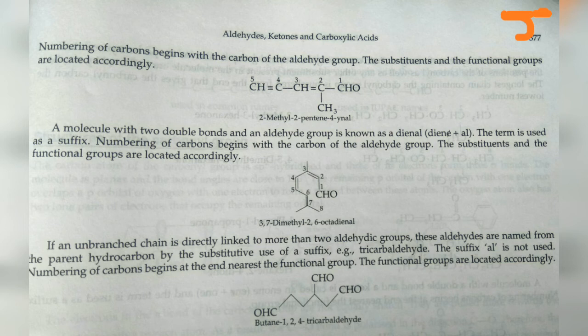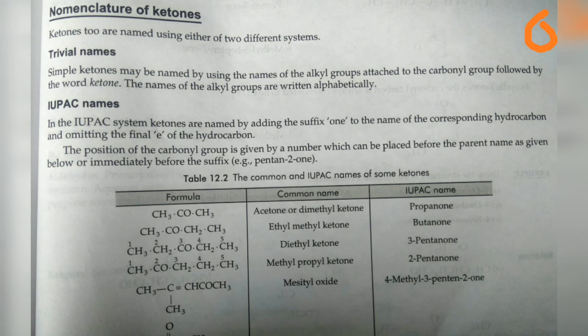Second example is given, 3,7-dimethyl-2,6-octadienal. 2,6-octa: there is a double bond between carbon 2 and carbon 3, and you can see another one present between carbon 6 and carbon 7. So you write 3,7-dimethyl. Why dimethyl? Because on carbon 7 and on the 3rd carbon there are methyl groups. That is how you can name it. You can also have branched ones where more than one aldehyde group is present: butane-1,2,4-tricarbaldehyde. So you can also write it as carbaldehyde.